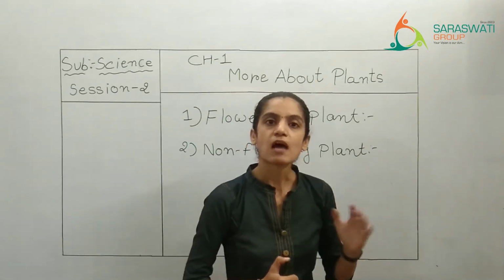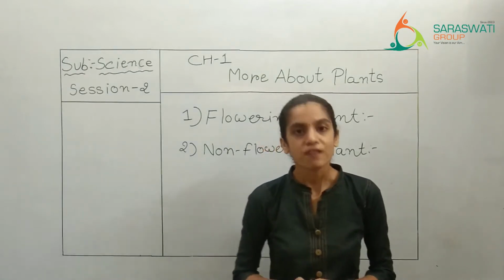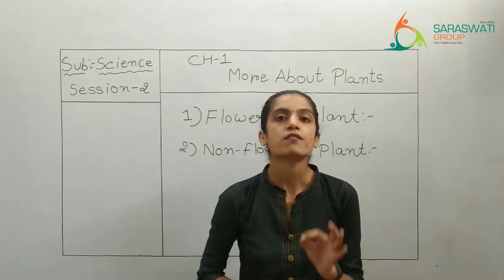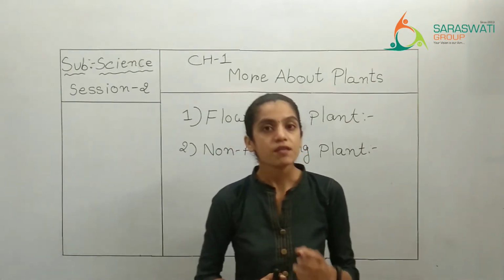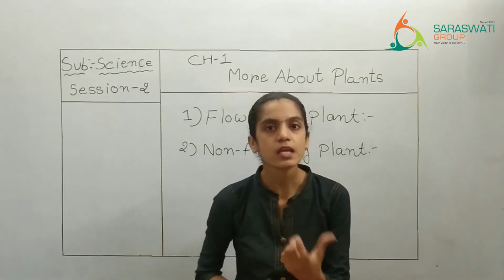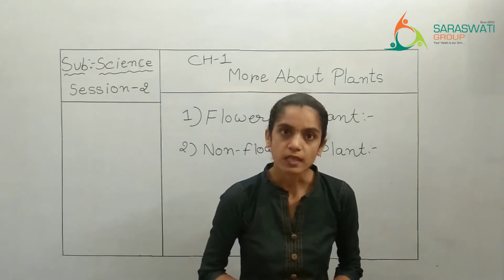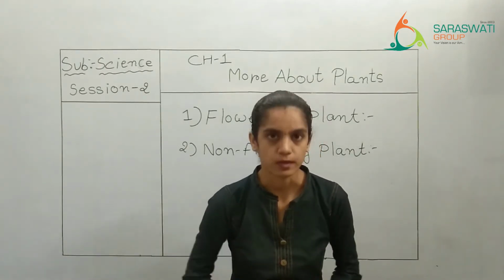Now you may have a question that we were talking about reproduction. Then why has this flowering and non-flowering come in between? Because flower is considered as the reproductive unit of the plant. એટલે કે ફ્લાવર એક એવી વસ્તુ છે કે એની અંદર સીડ હોય અને સીડ થી reproduction થાય. So that flower is considered as a reproductive unit.